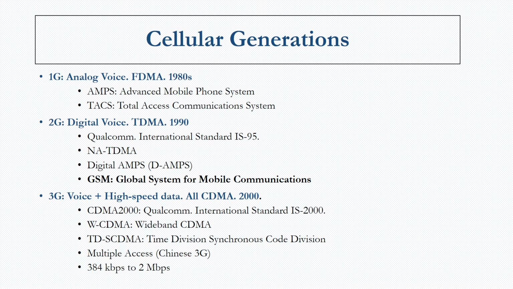After that, combining voice and high-speed data came the third generation systems. So now in today's class we are going to look at the second generation system called GSM, the Global System for Mobile Communications.